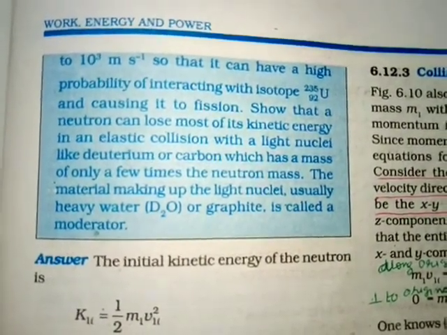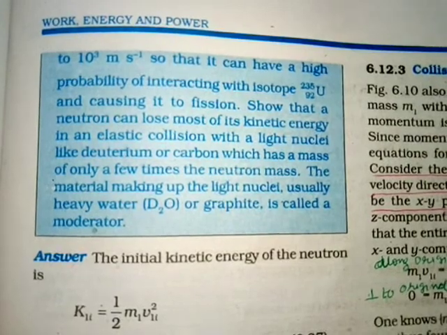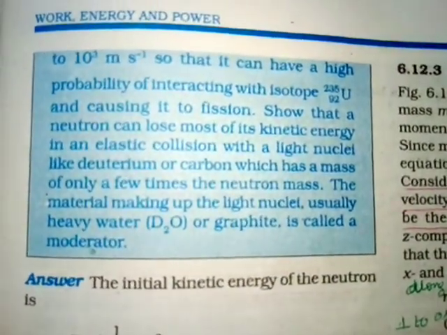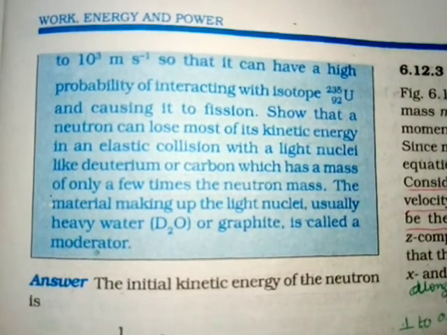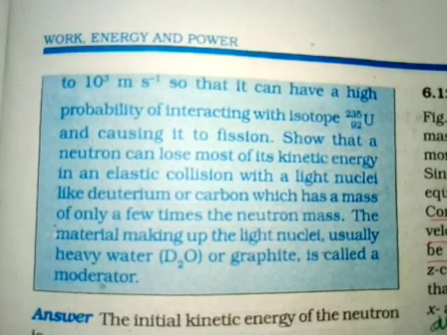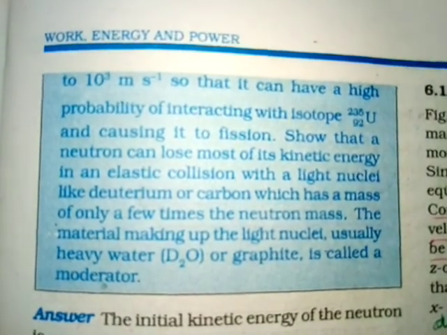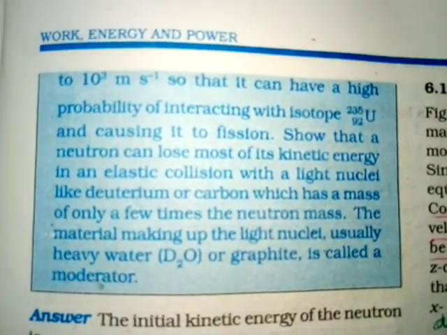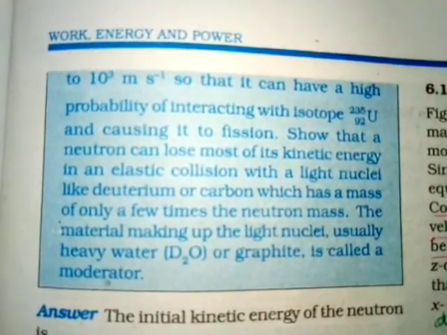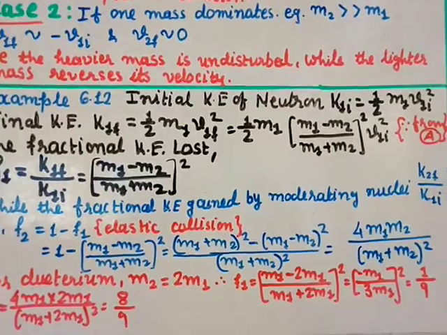Show that a neutron can lose most of its kinetic energy in an elastic collision with a light nucleus like deuterium or carbon, which has a mass of only a few times the neutron mass. The material making up the light nuclei, usually heavy water D2O or graphite, is called a moderator.